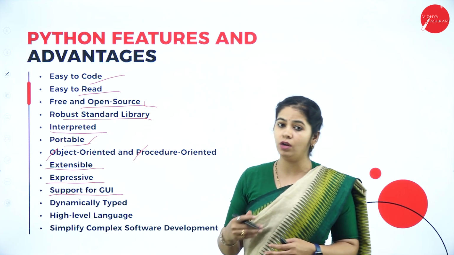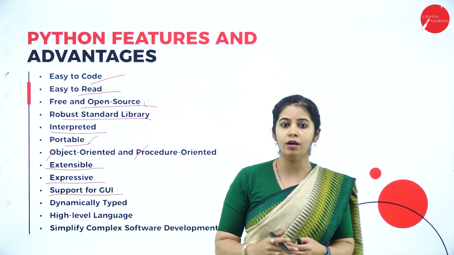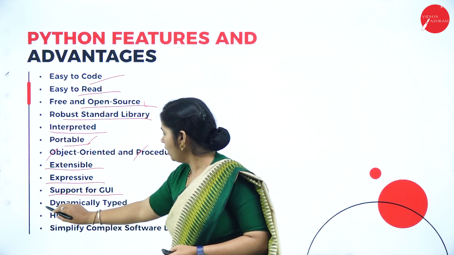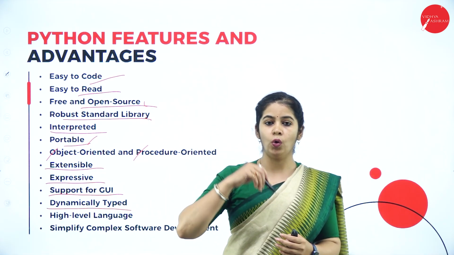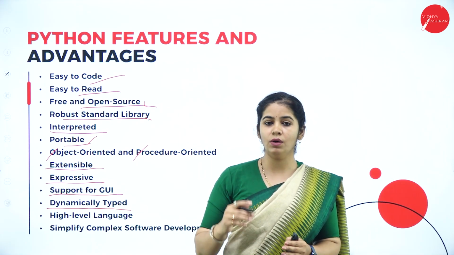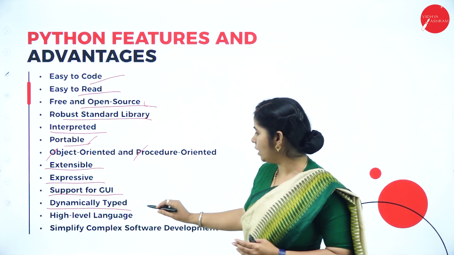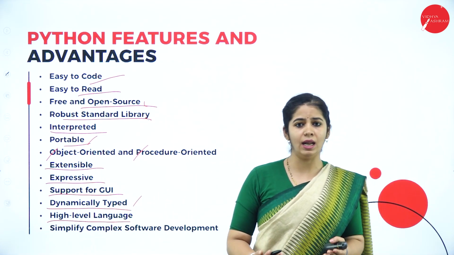Support for GUI. It also supports graphical user interface for developing the front end for the customers. And dynamically typed. We need not tell the compiler that we are going to use this variable. During the runtime only, it will take the variable and assign the value. That is called dynamically typed. Then it is a high level language.